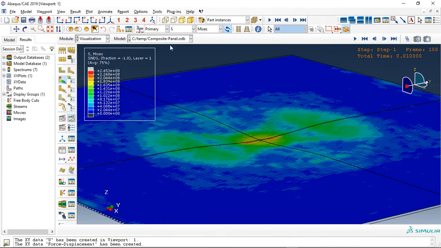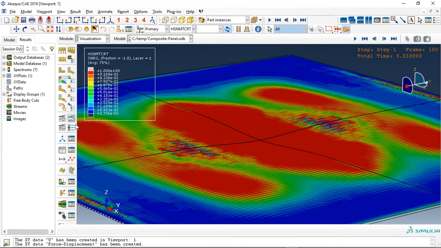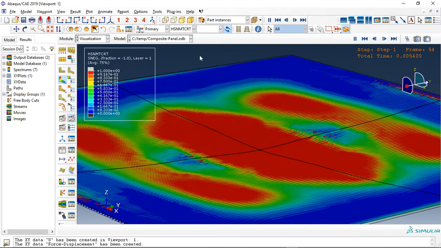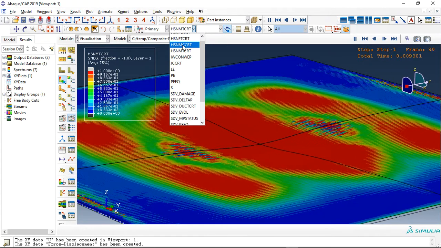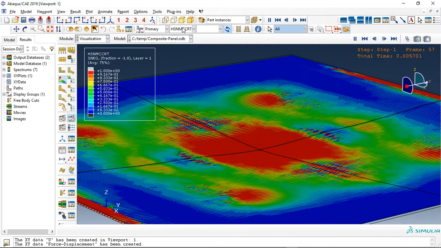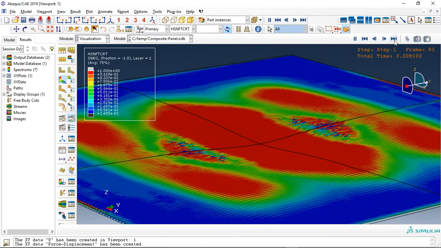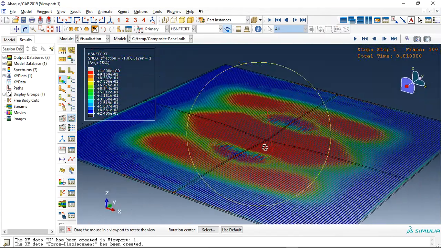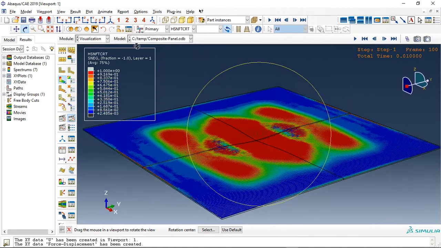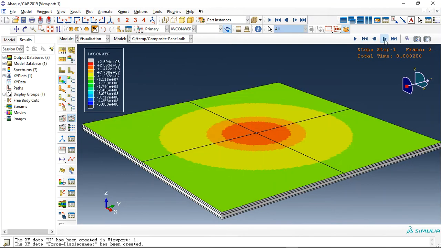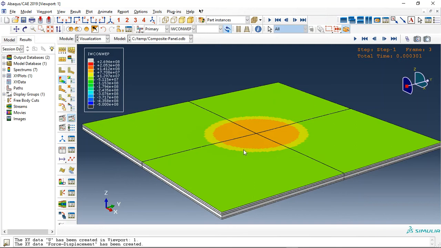Okay, and the damages for this. This is the tensile damage for the matrix. The compressive damage for the matrix. And also for the fiber we can check. Okay, see? These are the damages. And the blast load. This is the blast load pressure on the top surface of the steel plate.